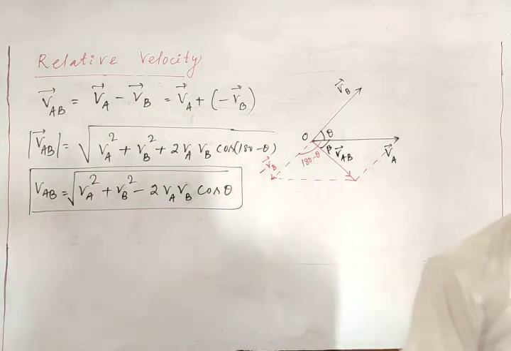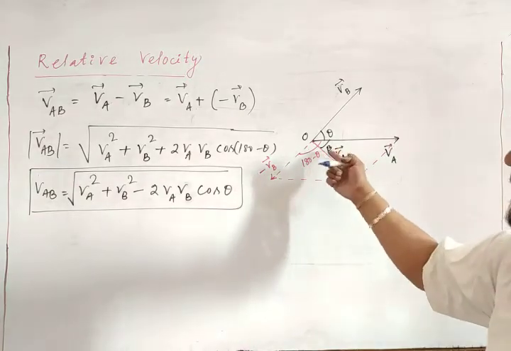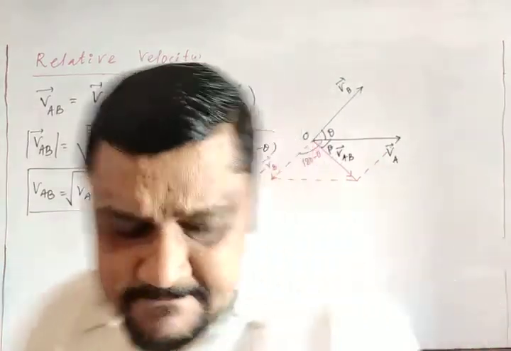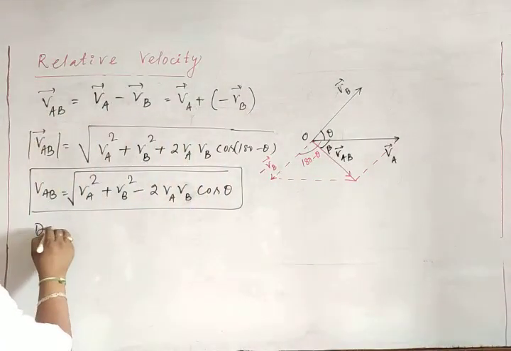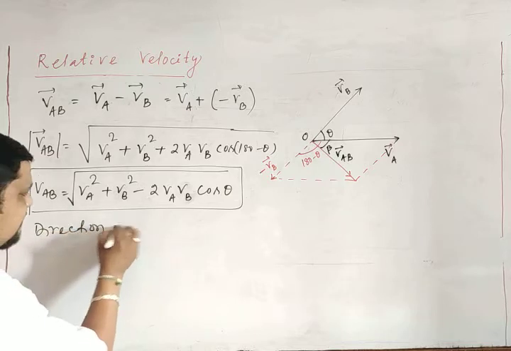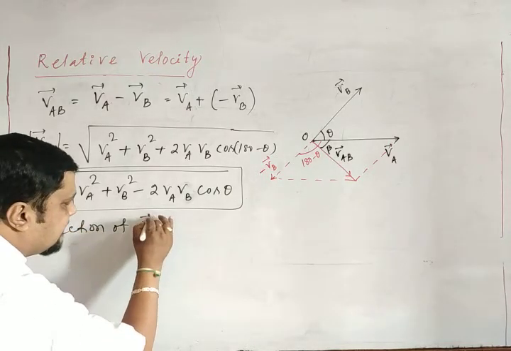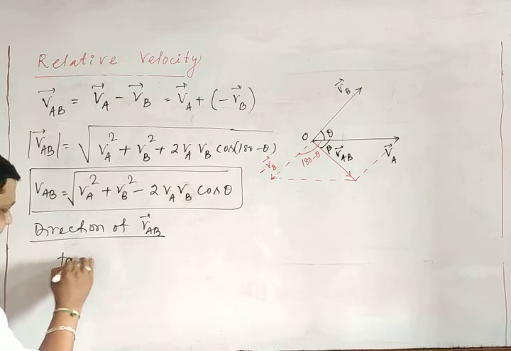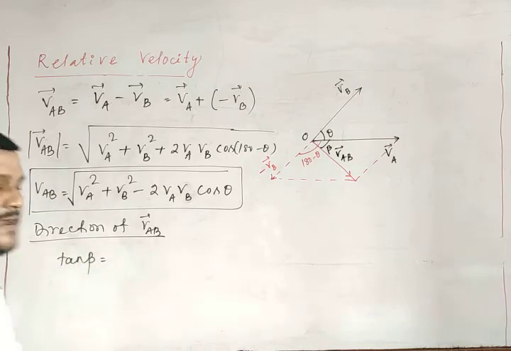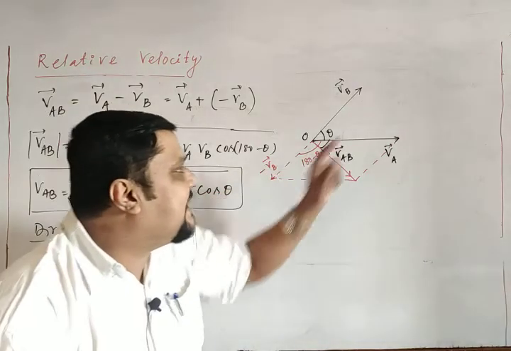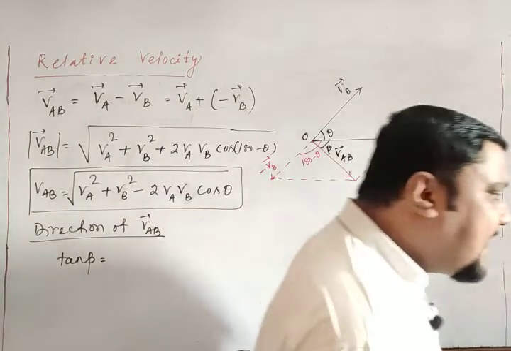Then what is the direction of VAB? That is beta in the parallelogram. Direction of VAB, how will you find it? Tan beta equals what is the formula? If it makes an angle beta with respect to A, then what is the formula? Tell me.